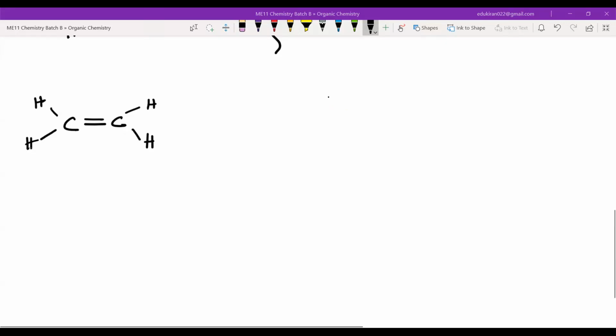What type of structure is this? Structural formula, or a condensed formula? Structural formula, right? So we can convert this into condensed formula. We will write CH2, double bond, CH2. You will find CH2 like this too.